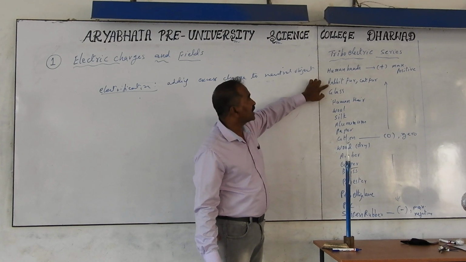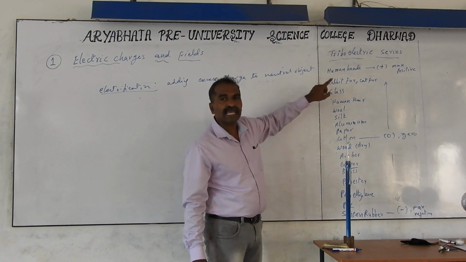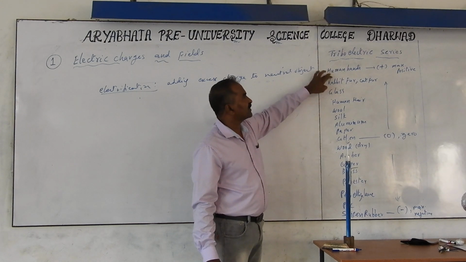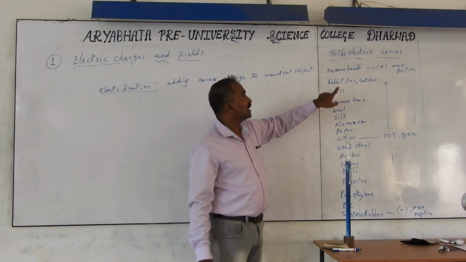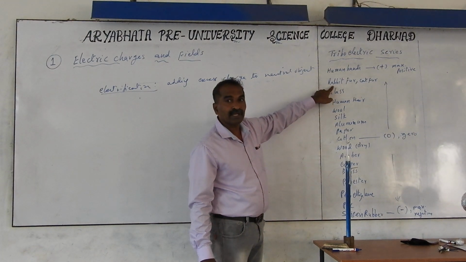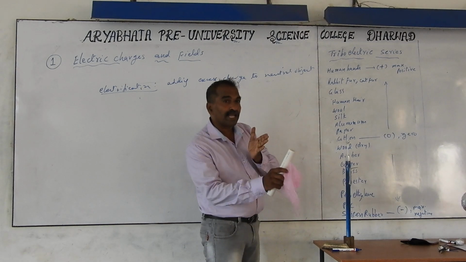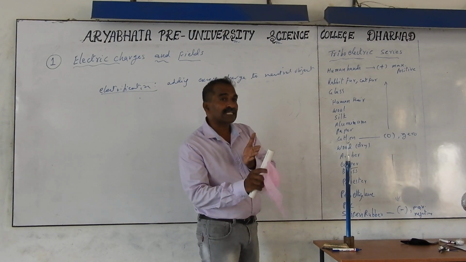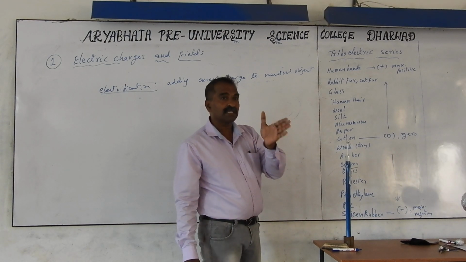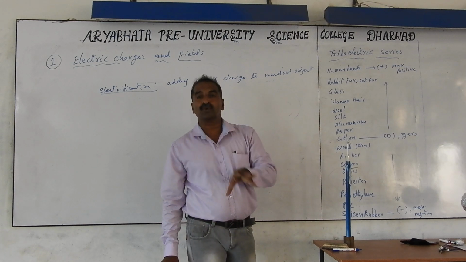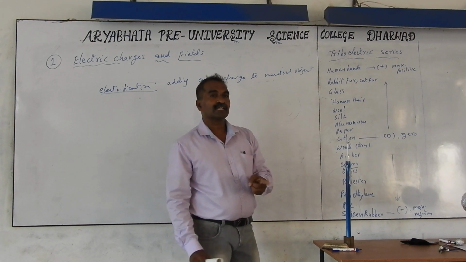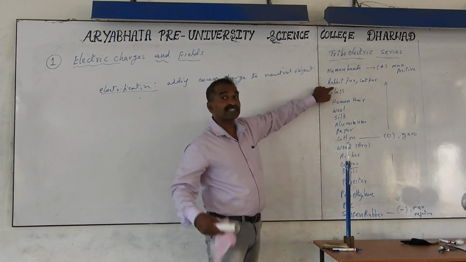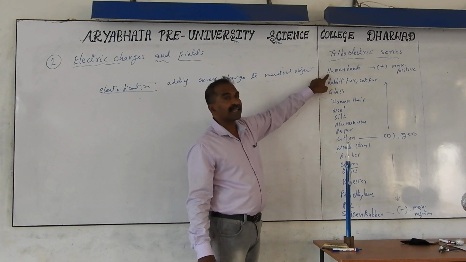If I rub your hands with the cat fur, meaning a cat's skin with the hair is called cat fur, then if you are rubbing rabbit fur or cat fur with your hand, the hand gets the positive charge and the cat fur gets the negative charge. Compared means what? Electrons transfer from our body to the cat fur. Some electrons transfer. Losing electrons, what happens? When the metal loses electrons, it gets positive charge. Initially every metal is electrically neutral, with an equal number of protons and electrons. Now electrons are transferred from my hand to the cat fur. So the cat fur gets extra electrons, meaning it gets negative charge. The hand gets a positive charge.